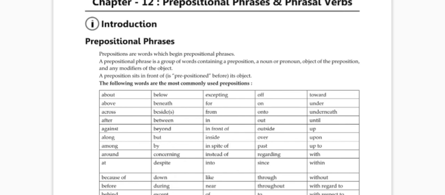And our very common chapter is prepositional phrases or phrasal verbs. That is very, very important. We are already aware of this one, and hope we'll have no problem in doing that one. So prepositional phrases we have to do very carefully, and proper practice is needed for that one. You will be provided with study material as well as worksheets for the simplification of this very chapter.